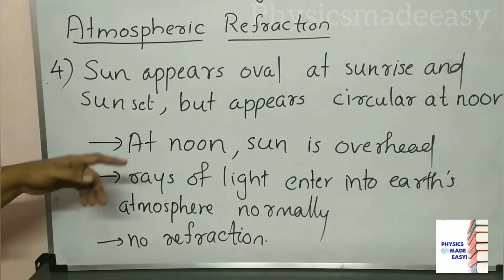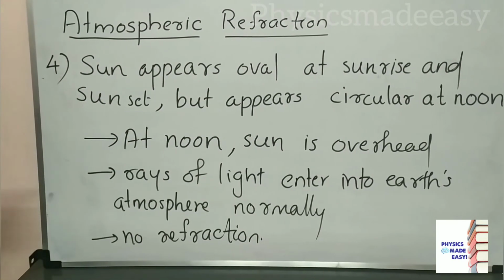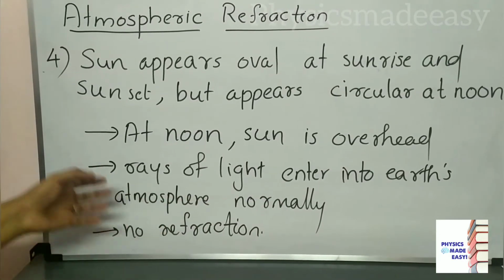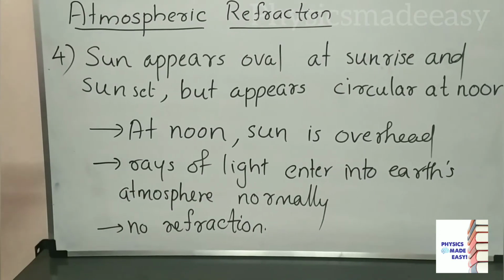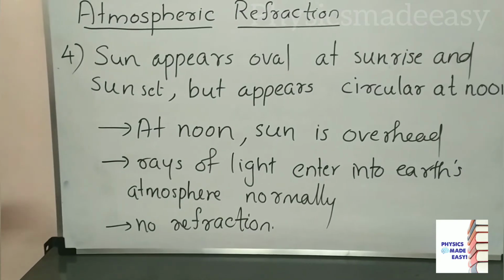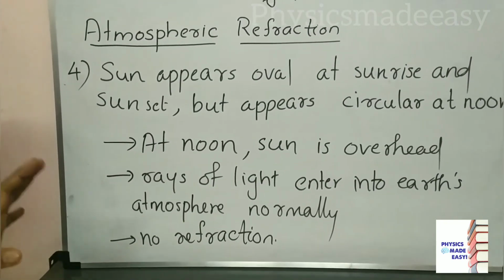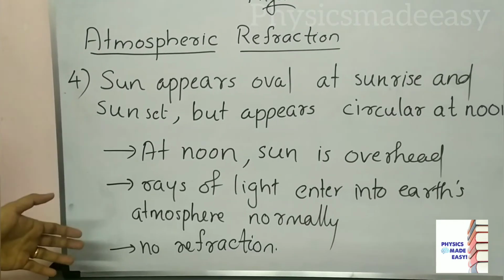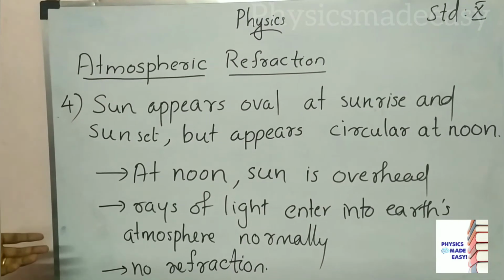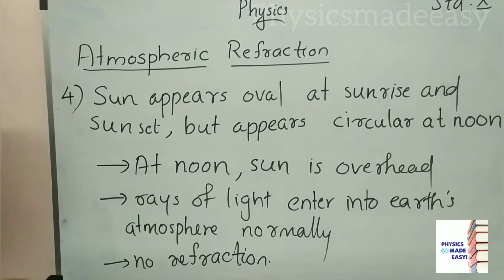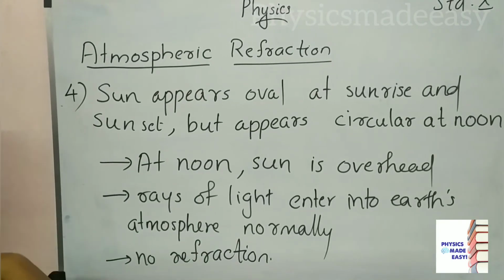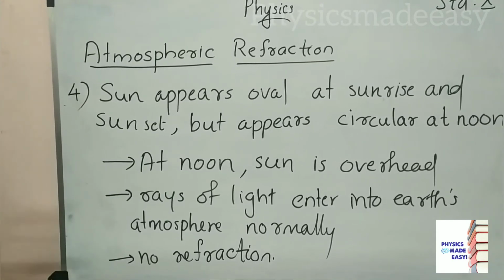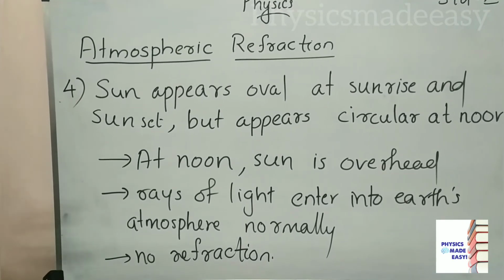At noon time, the sun is overhead. At that time the rays of light from the sun enter into Earth's atmosphere normally. You know, when a light ray is incident normal to a surface, there is no deviation, no refraction for that ray. So that is happening here. Here there is no atmospheric refraction, because the light ray enters the Earth's atmosphere normally. That's why at noon time we can see the sun in circular shape.